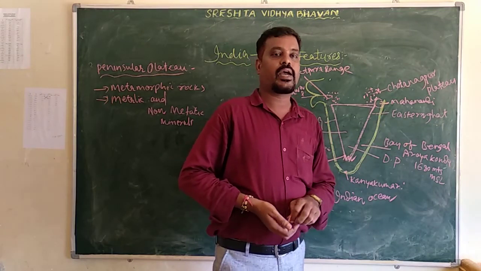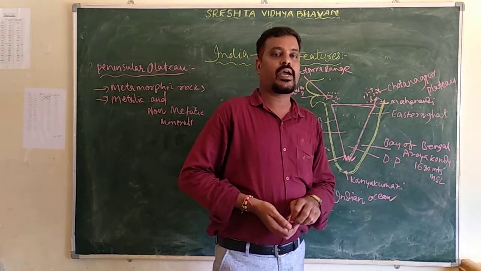Here we can also see the important lakes. In Odisha, there is Chilka Lake. In Andhra Pradesh, there are Kolleru Lake and Pulicat Lake. These are the important lakes in Andhra Pradesh. In the western coastal plain, we can't see any lakes. So this is all about the coastal plain, the fifth one.